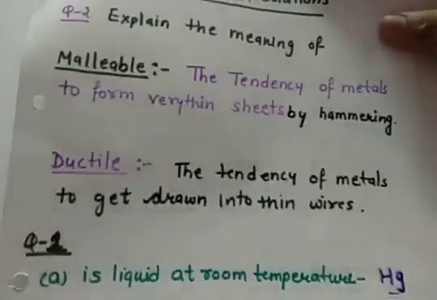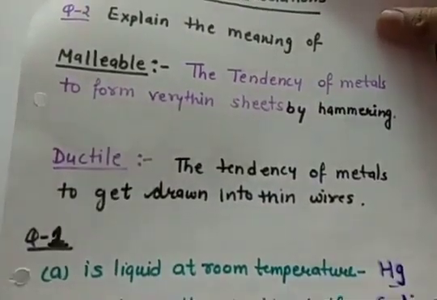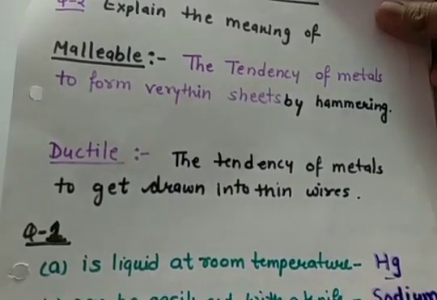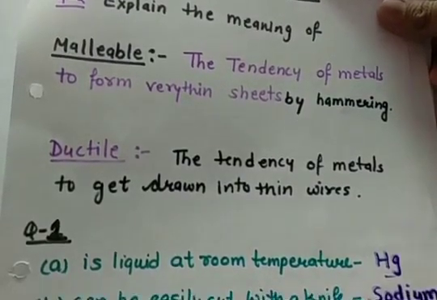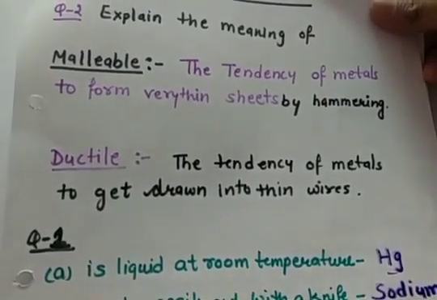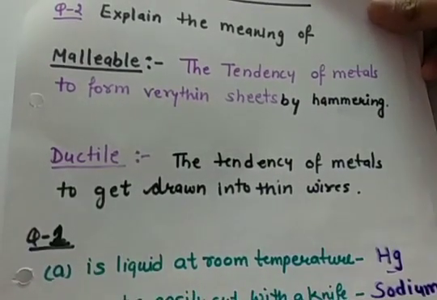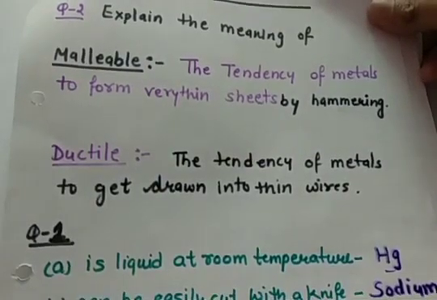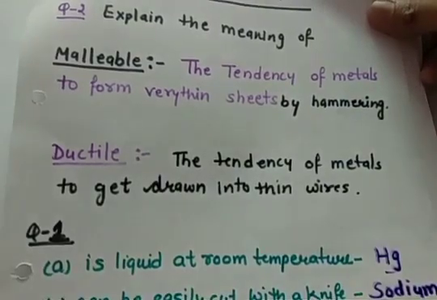Then we have ductile. The tendency of metals to get drawn into thin wires is called ductility of metals. The metals can be drawn into wires, and depending upon the reactivity, some metals are highly ductile, some are less.